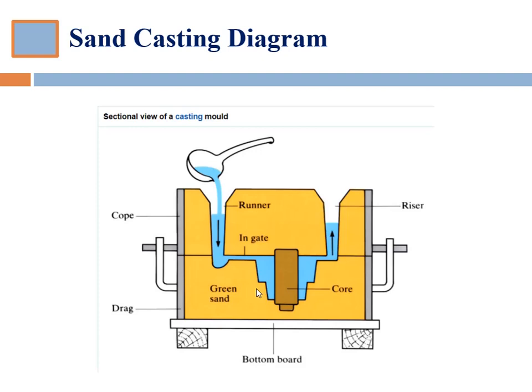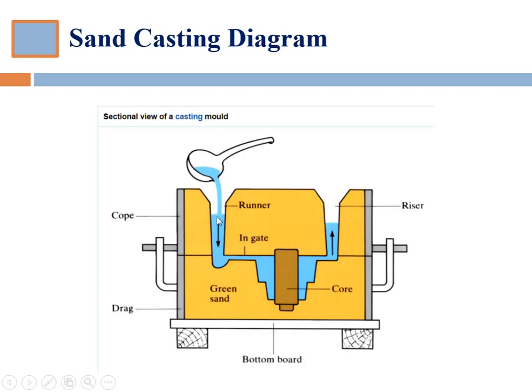In that case you draw this diagram where you show the upper half of the mold box named the cope, the lower half named the drag, then these mold boxes are filled with sand, which is green sand over here, then we have the cavity within which we place the core so that the molten metal will not take the place of this region, and at the end we will have this as a hollow space.